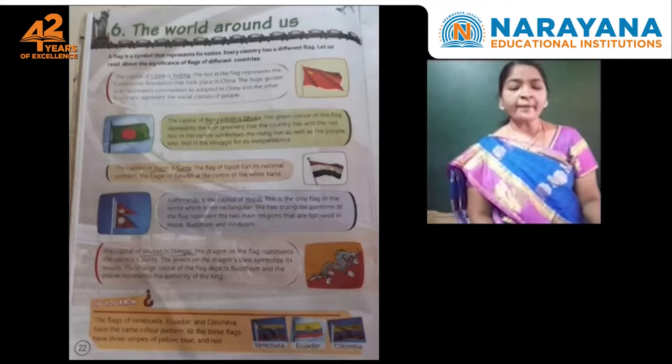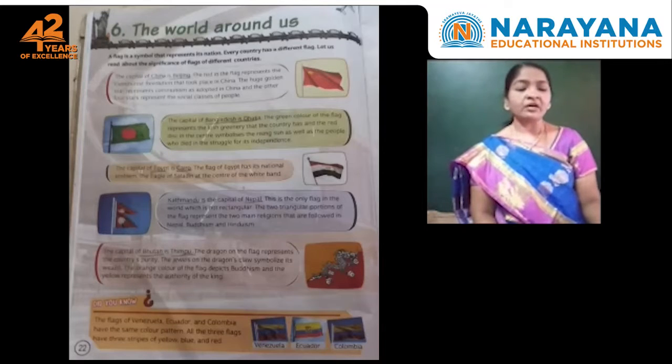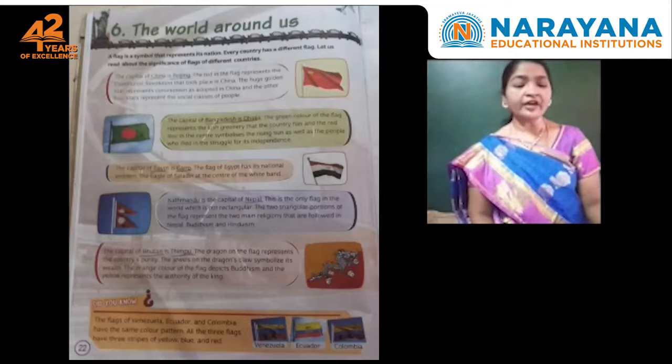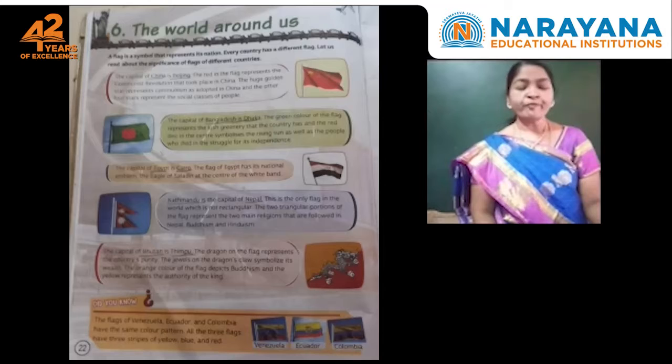Okay? The capital of China is Beijing. So first one is China's flag, children. The red in the flag represents the communist revolution that took place in China. The huge golden star represents communism as adopted in China, and the other four stars represent the social classes of people.